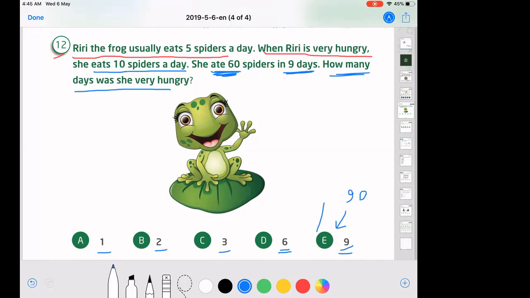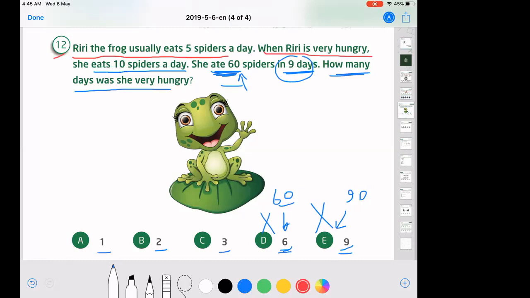And this is wrong according to the question. They said only 60. If we say she was hungry for 6 days, that means she ate 60. Good. But that is 60 for 6 days, and I have here 9 days. So also this is wrong.